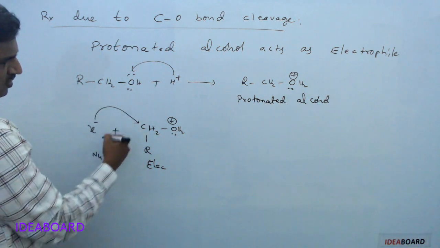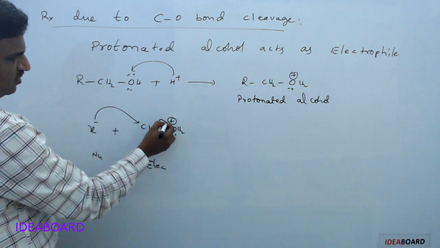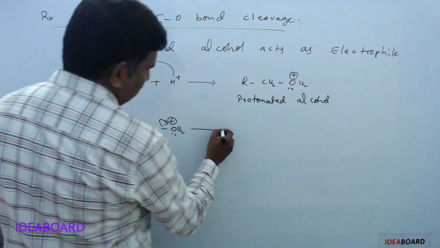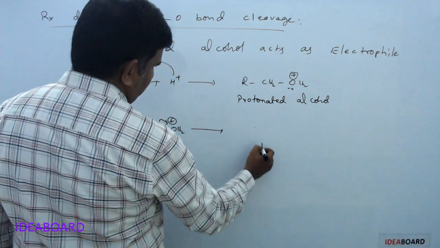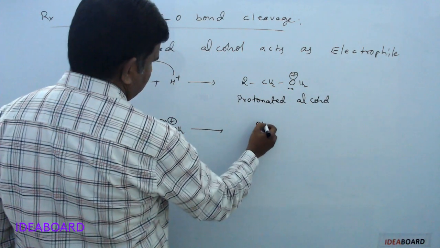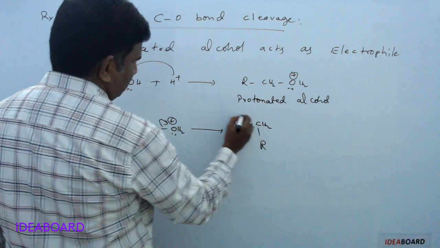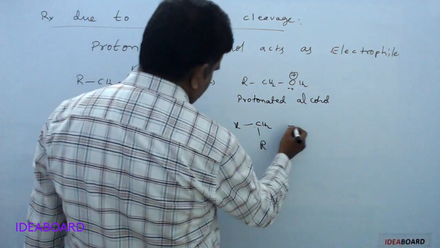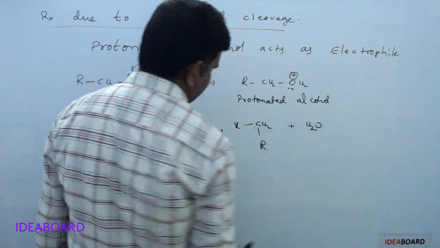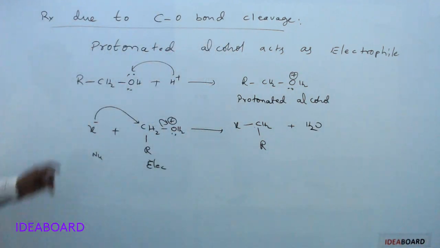Now this nucleophile attacks at this place, and the pair of electrons shifts onto the oxygen. So we get RCH2X, and the oxygen is removed as H2O. So this is a reaction due to CO bond dissociation.